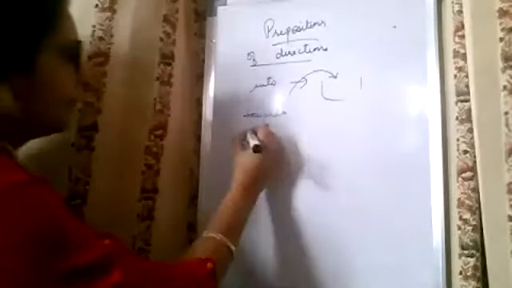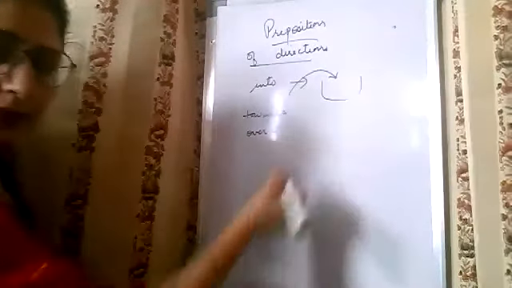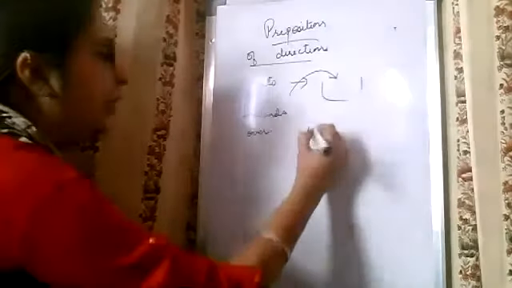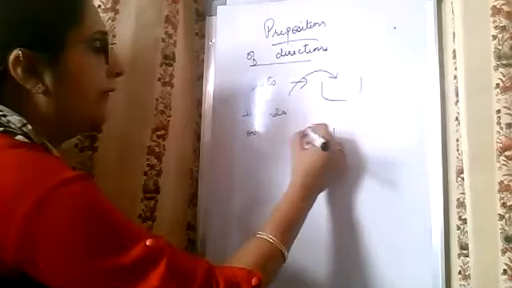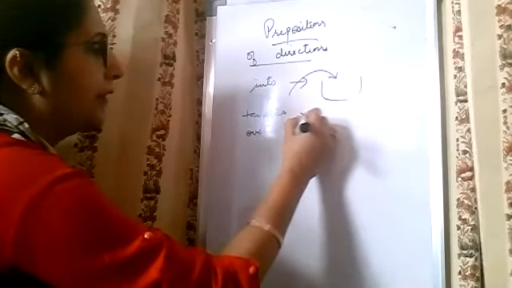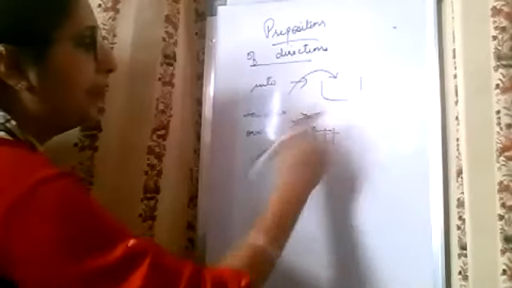Over. For example, the bird is flying over the fence. Okay, the bird here is flying over the fence. So over means whenever something is going from one side to another. Okay, right?